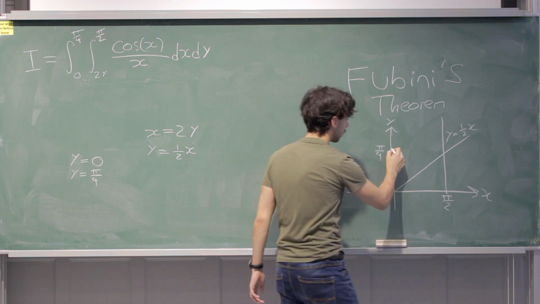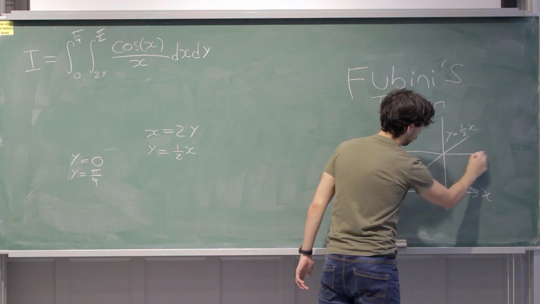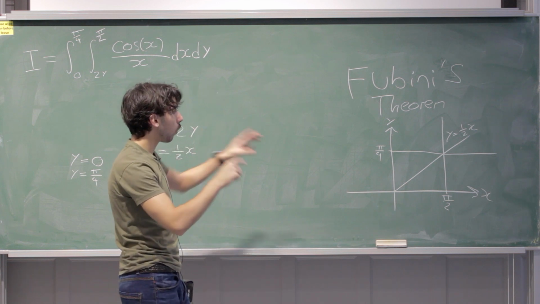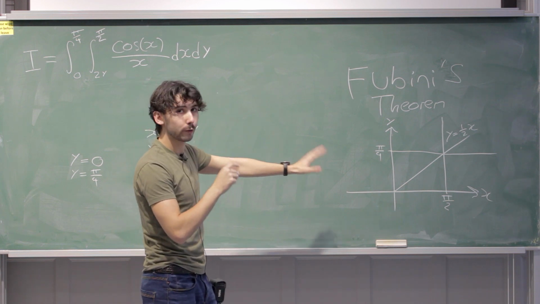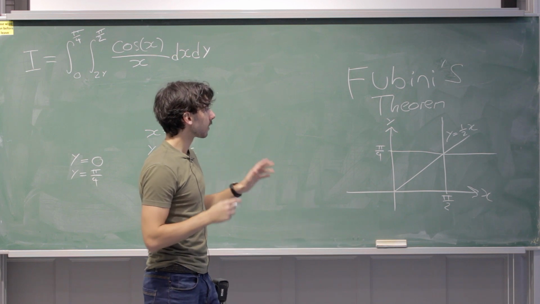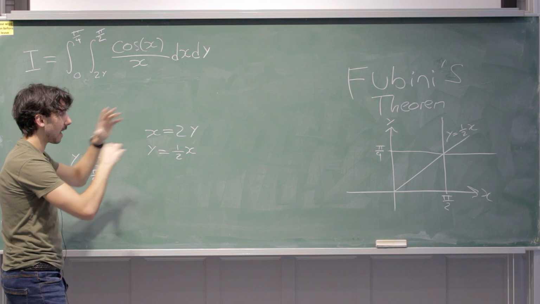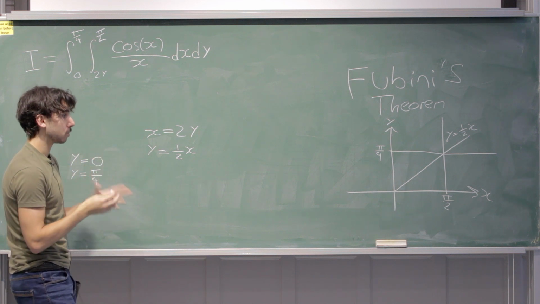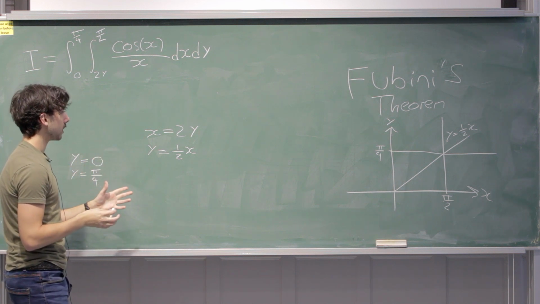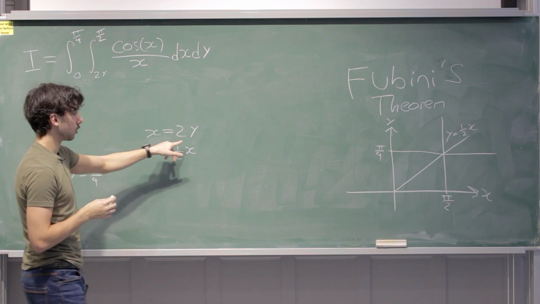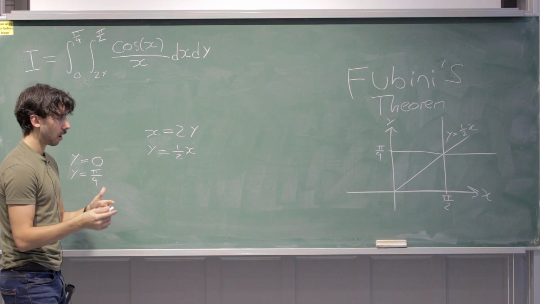So hopefully that makes sense. It's not a very straight line, guys, I know, but it's going to go through like that. So what finite part of this region is such that the x values within this region are bounded by x equals 2y and x equals pi over 2?